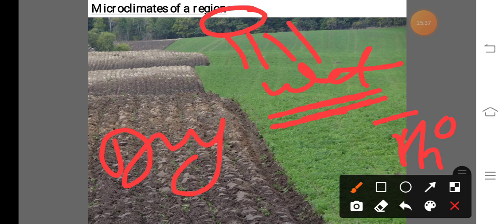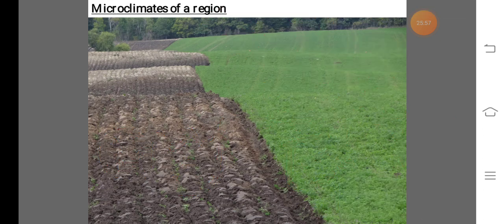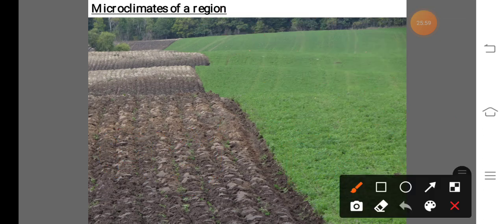Due to maximum availability of water, the rate of evaporation increases. That means maximum evaporation occurs. And due to the increased evaporation rate, the atmospheric humidity of that region increases.